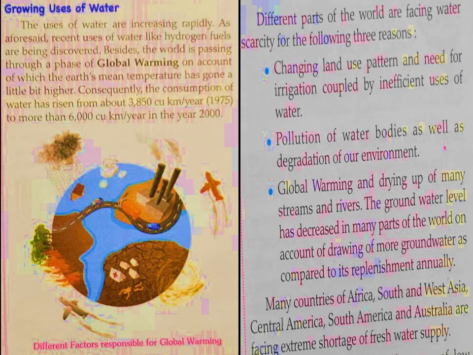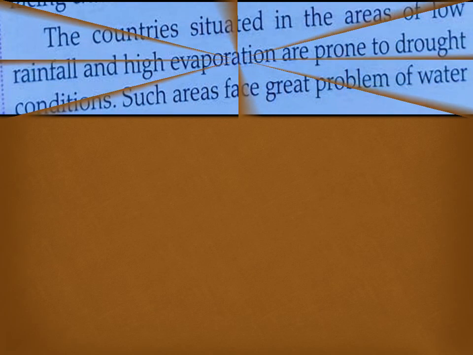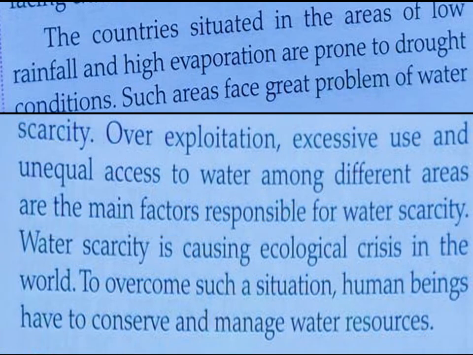Now many countries of Africa, South and West Asia, Central America, South America and Australia are facing extreme shortage of fresh water supply. The countries situated in areas of low rainfall and high evaporation are prone to drought conditions, as rainfall is less and evaporation is high.